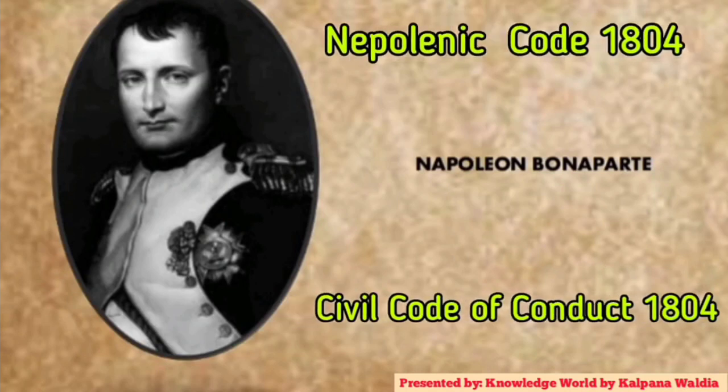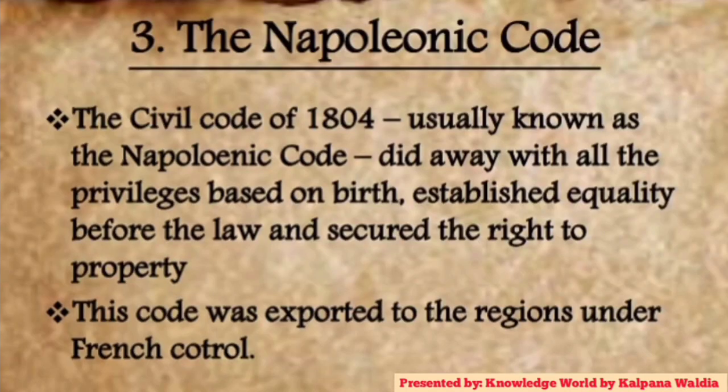Now let's see what was the Napoleonic Code of 1804, or Civil Code of 1804. The Civil Code of 1804, usually known as the Napoleonic Code, did away with all the privileges based on birth and established equality before law and secured the right to property. This code was exported to the regions under French control.